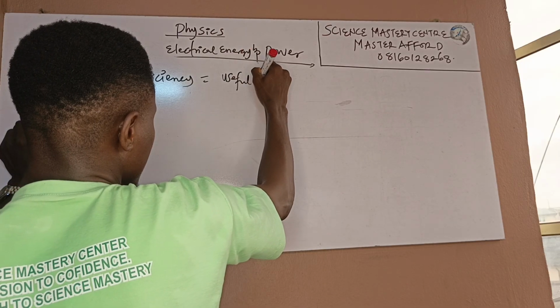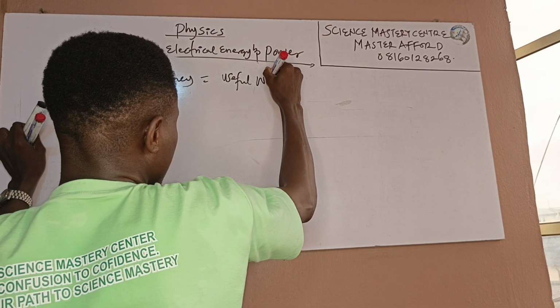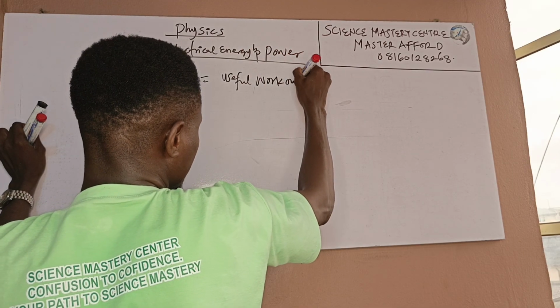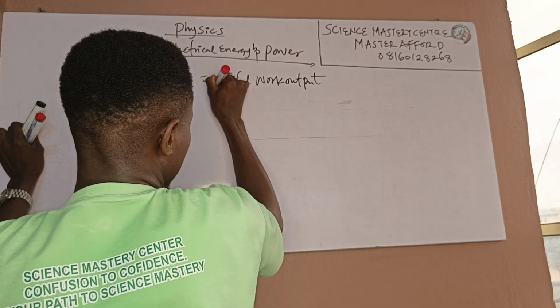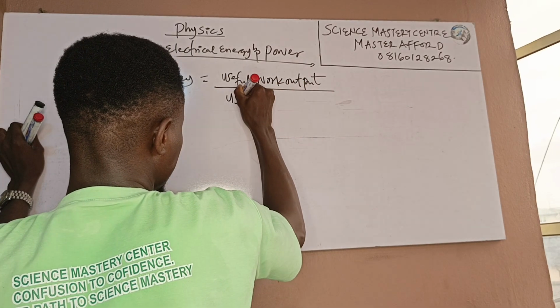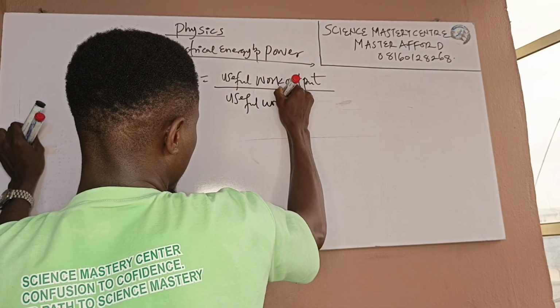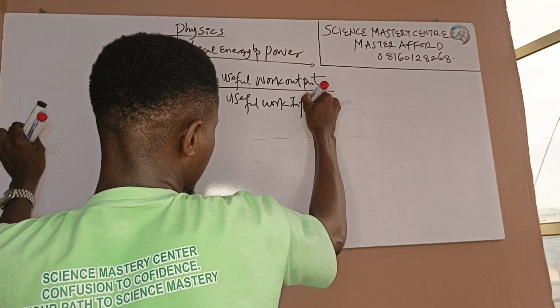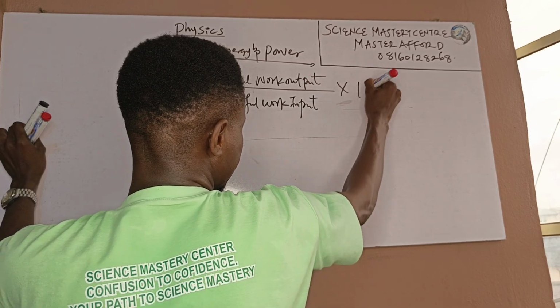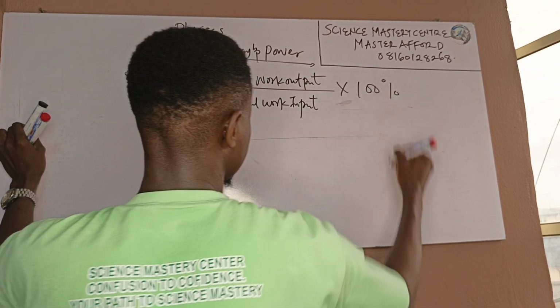Efficiency equals useful work output over useful work input times 100%.